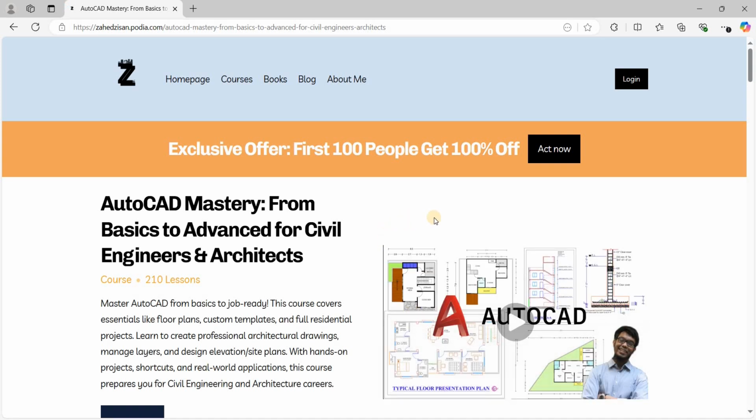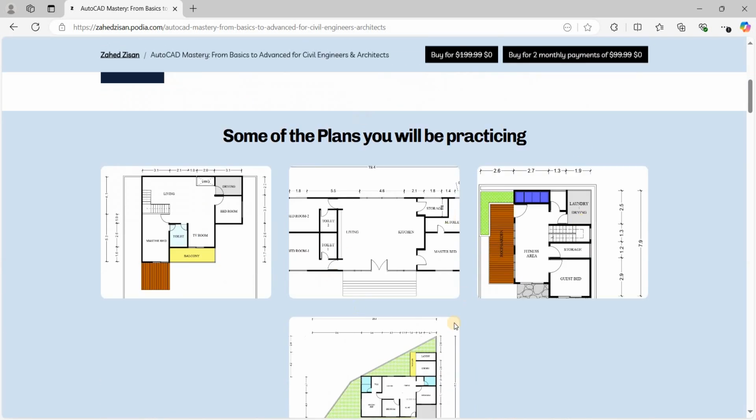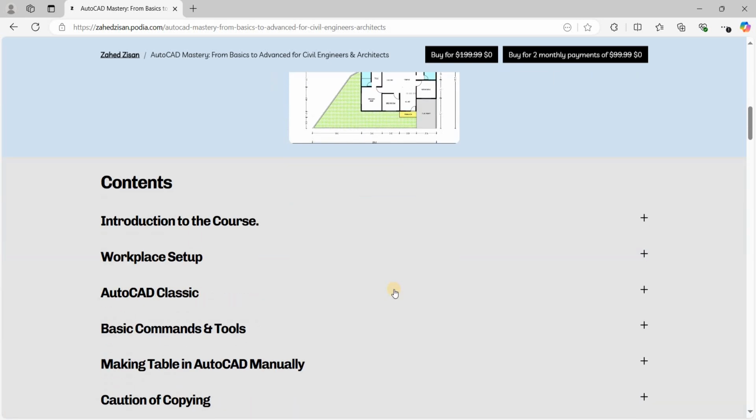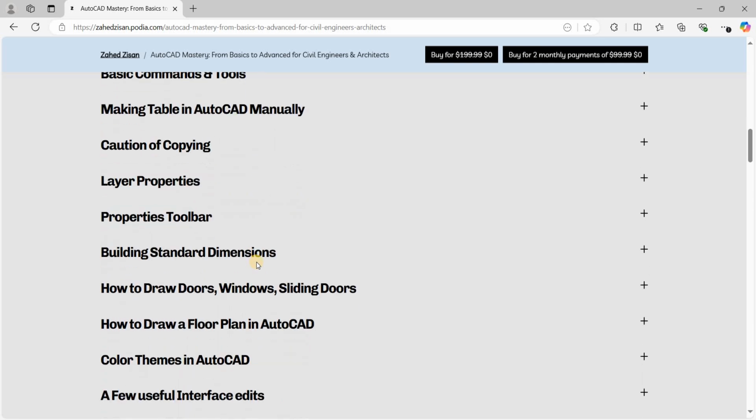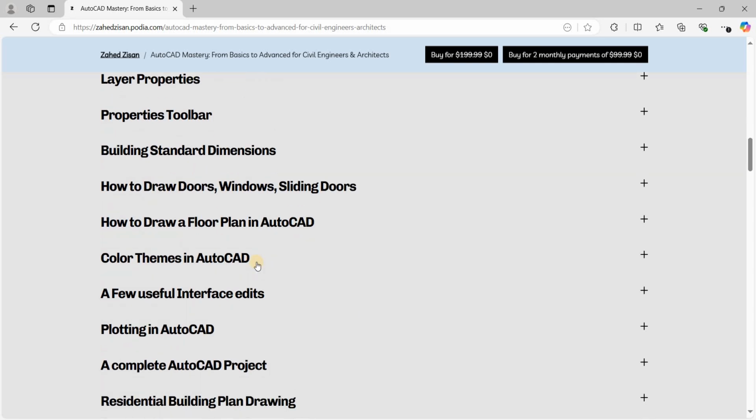So if you go to view the product here, you can see that this 16 hours course is actually 100% free for the first 100 people. So if you act now, you can get a free seat at this wonderful course where you're going to practice some plans. This is some of the plans that you're going to be practicing. You can check out the contents, what we have here. It's actually a 16-hour course. It's a pretty good course, if I say so myself. You can learn a lot of the stuff.